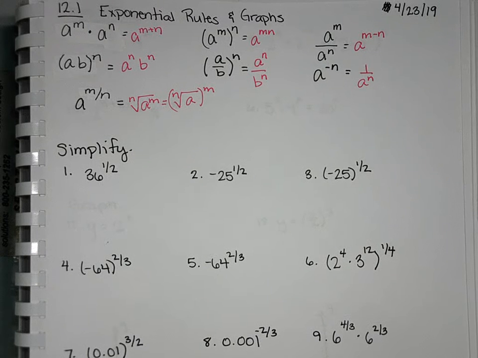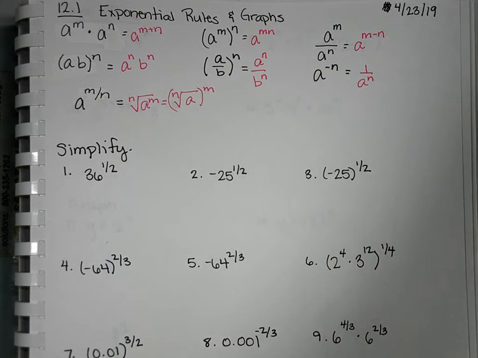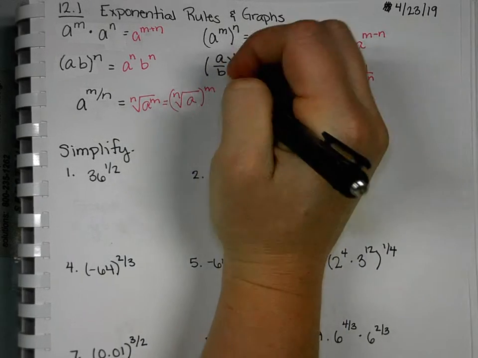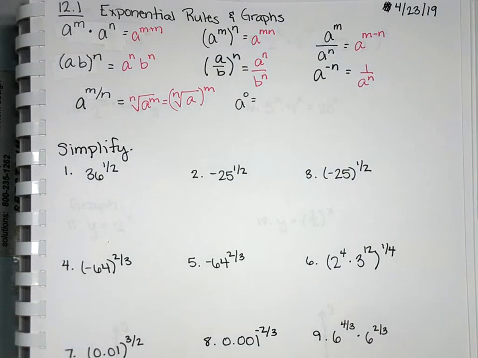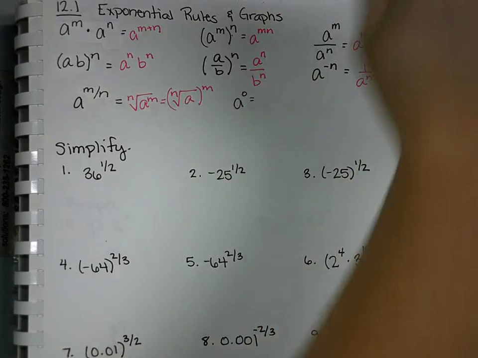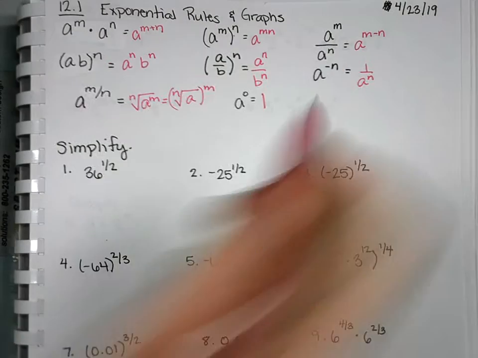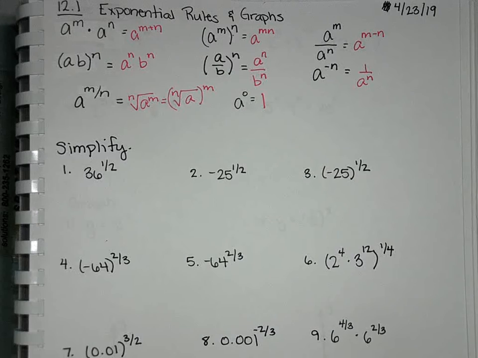Okay, these are the properties that we're going to be using today. I'm just using them in a lot of different ways, but it's all going to come back to these 7 things. Actually, there is one that I did not do, but I know it comes up in the notes tonight, so I'm going to add it here real quick. What's a to the 0? 1. Okay, anything to the 0 power is 1.